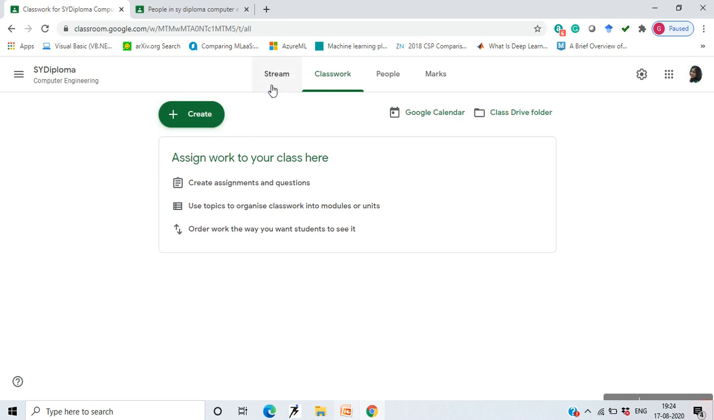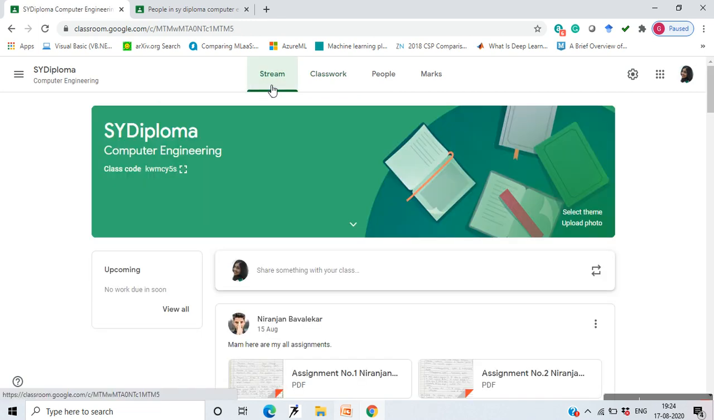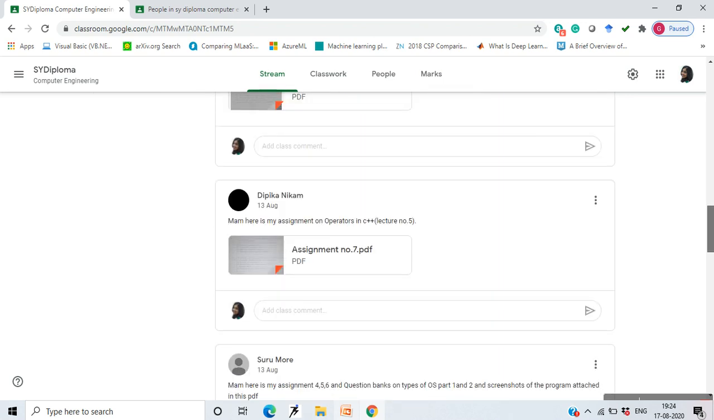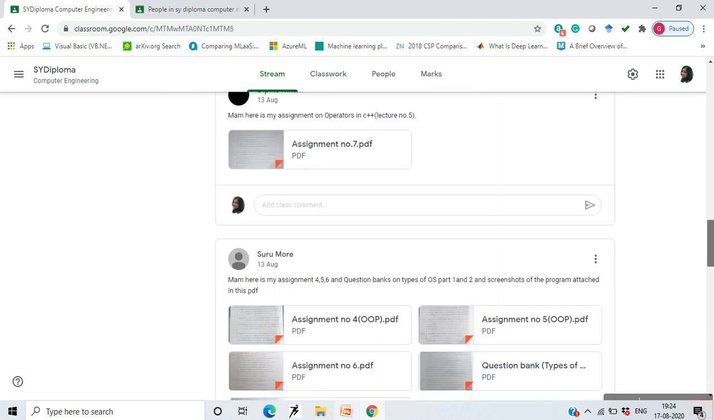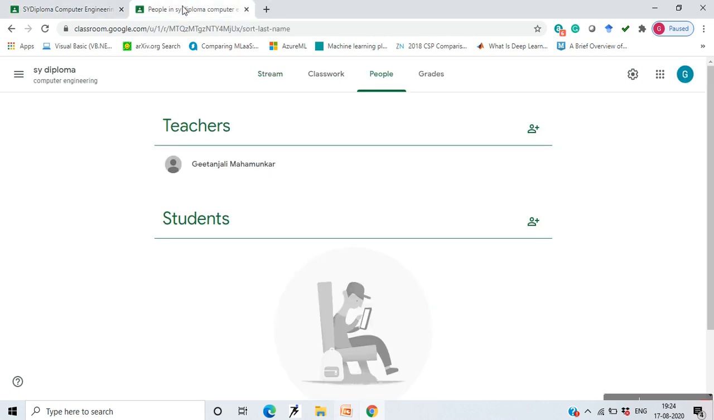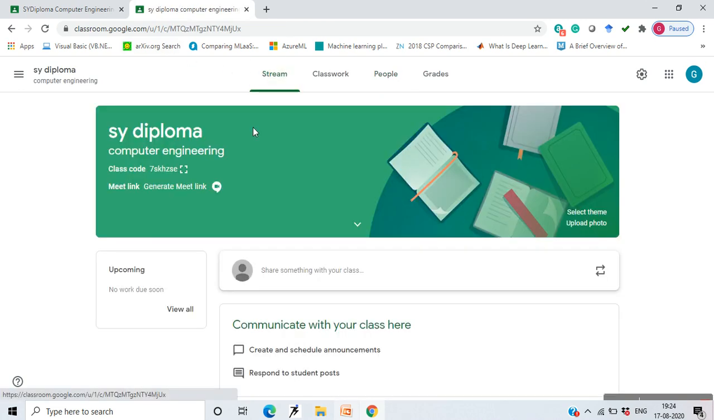This is the tab where I can give classwork. Okay, when I submitted the classwork, students used to submit it through the stream. Okay, they submitted their assignments on this site. So this is how you can communicate with the students through your Google Classroom. You can make announcements from over here.